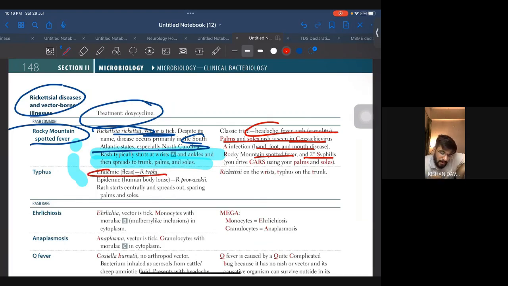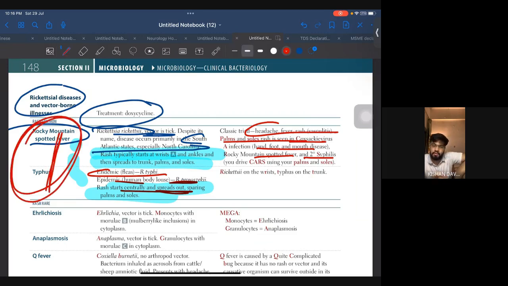Coming to typhus, endemic and epidemic. Rash starts centrally and spreads outward. Now see, here it will start on the trunk and then it will spread out. Okay, so this is how you are going to differentiate between the two of them.